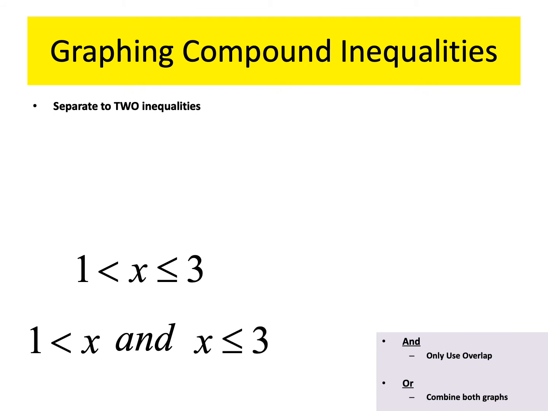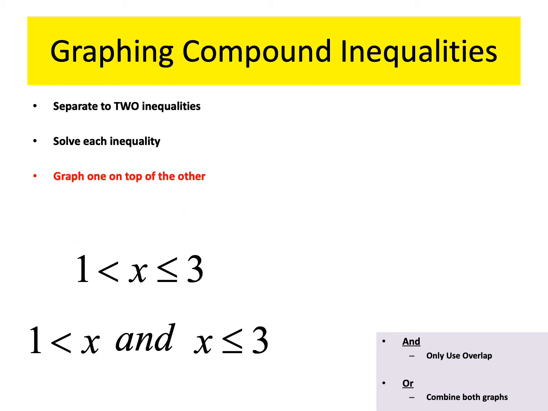Now, how do you graph these? So step number 2 says solve each inequality. Well, luckily for us, both of those have been solved. Now, eventually we'll get to where these have not been solved, and you'll see the example here in a couple slides. I think like 3 slides from now. Okay, so there's nothing to solve there because it says 1 is less than x and it says x is less than or equal to 3. So both of those inequalities have been solved.